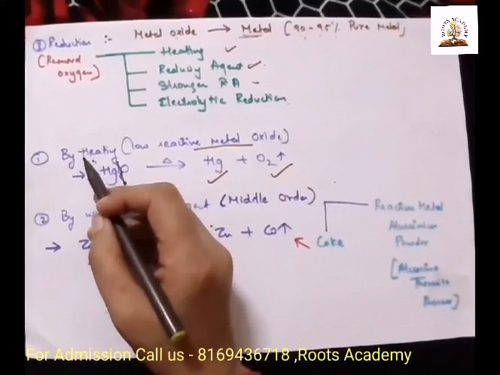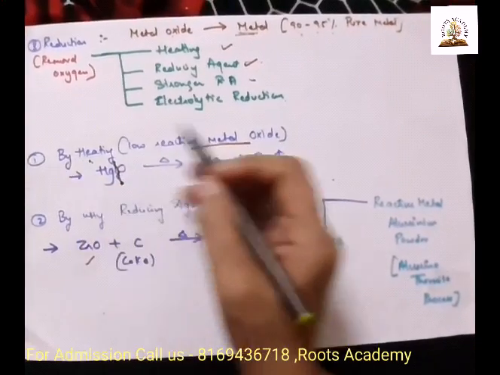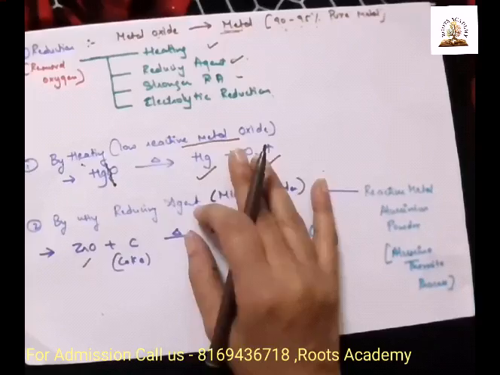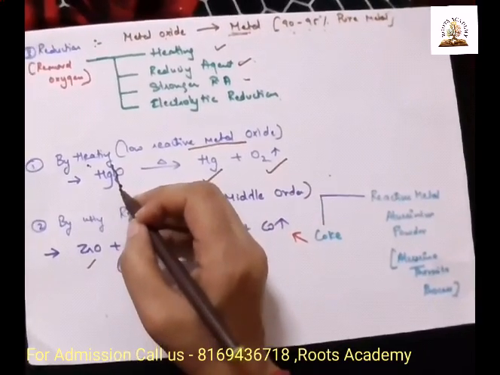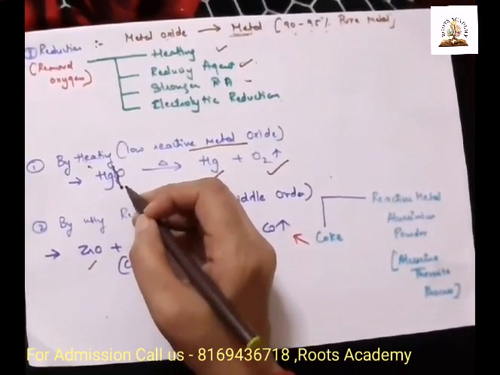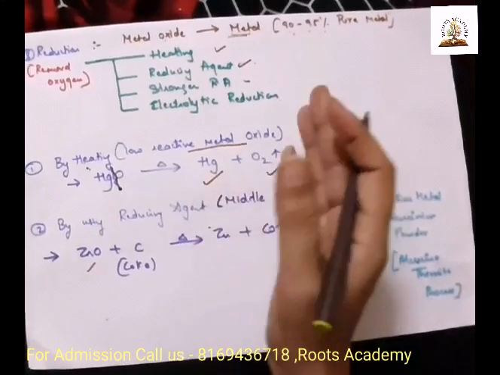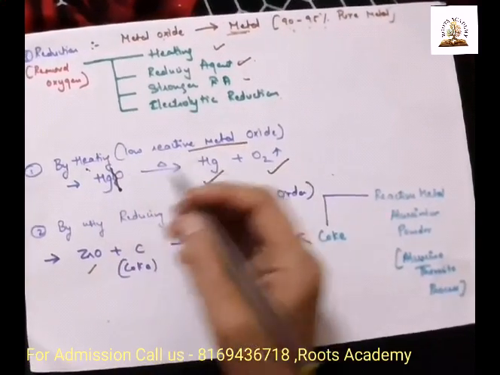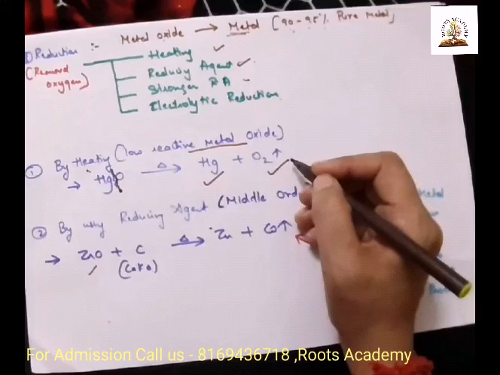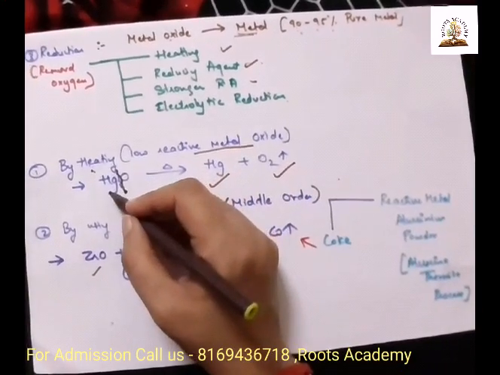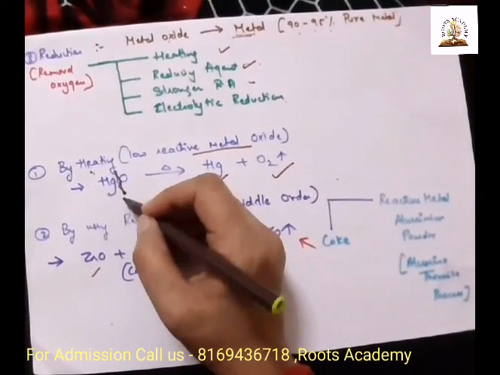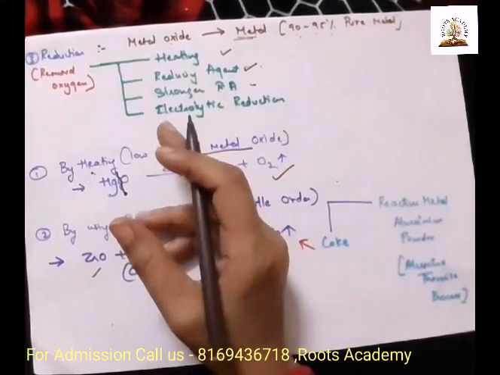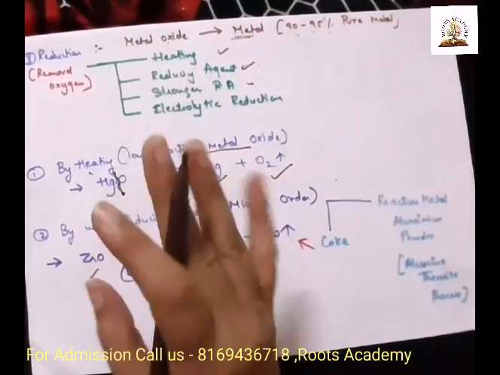First is by heating. Generally we do heating for low reactive metal oxides. For example, mercuric oxide. If we heat mercuric oxide, what happens? Mercury gets separated out, and there is a removal of oxygen gas. Why? Because the bond between mercury and oxygen is very weak. So as soon as you heat, the bond will break.